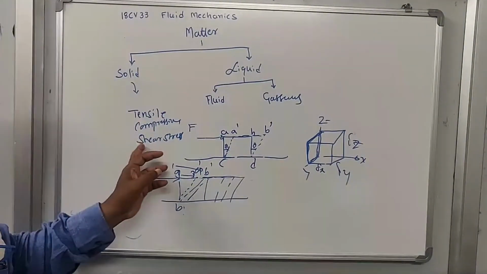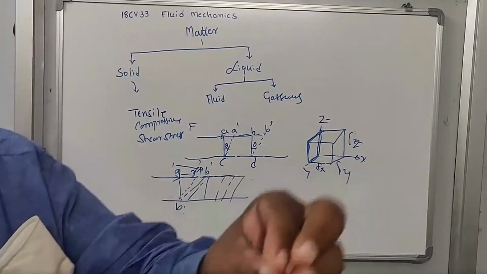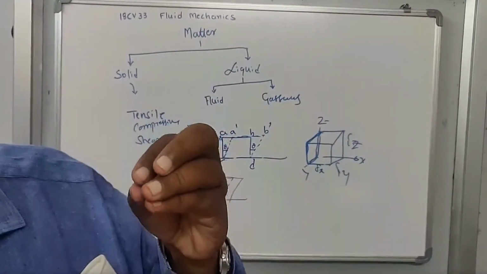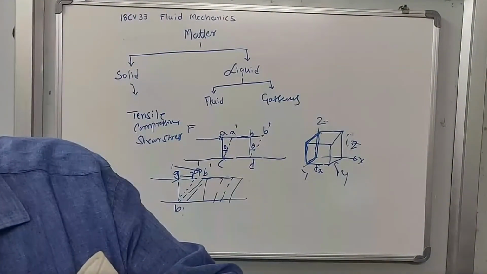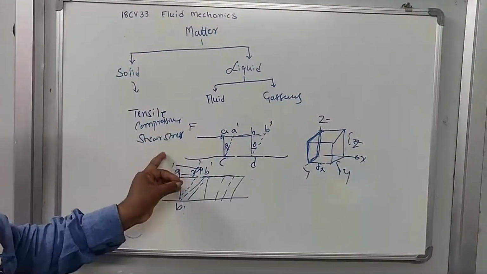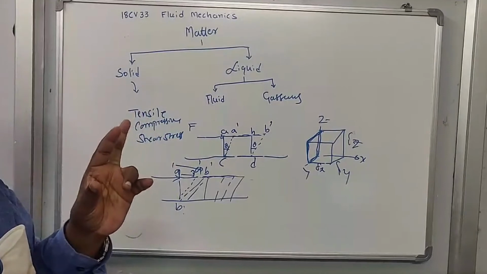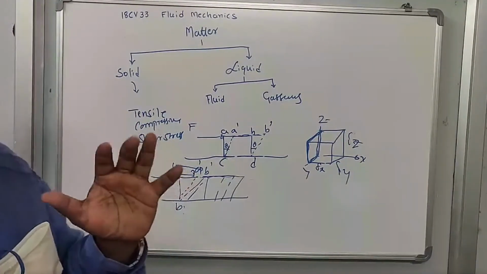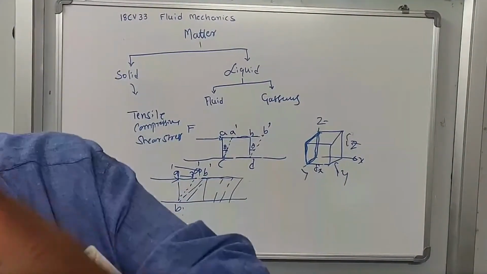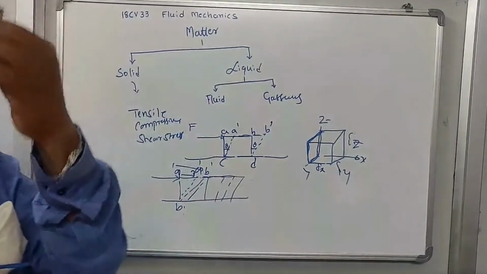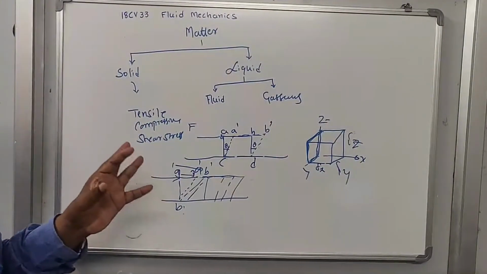When the shear force is applied, the fluid starts deforming, and this deformation is continuous as long as the shear force exists. Once the shear force vanishes, the deformation of the fluid stops. It means that the flow is going to stop. So this is another basic difference between the fluid and solid.